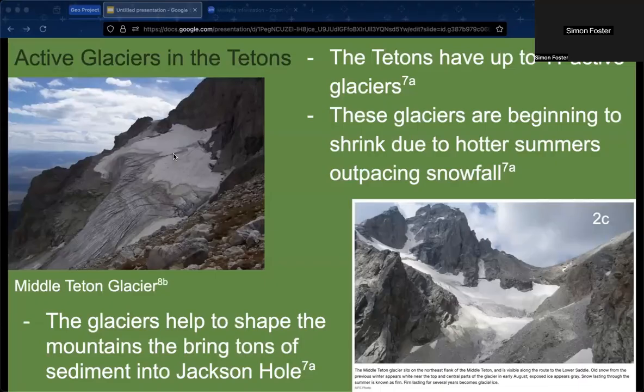The Tetons continue to experience geologic change in the form of ongoing glacial activity and the continued movement of the Teton Fault. The Tetons have up to 11 active glaciers, many of which are visible from the surrounding highways. Both of these photos show a different perspective on the Middle Teton Glacier. These glaciers have played a huge role in the shaping of the Teton Range, and as they shift, they continue to shed tons of sediment into Jackson Hole and the Snake River.